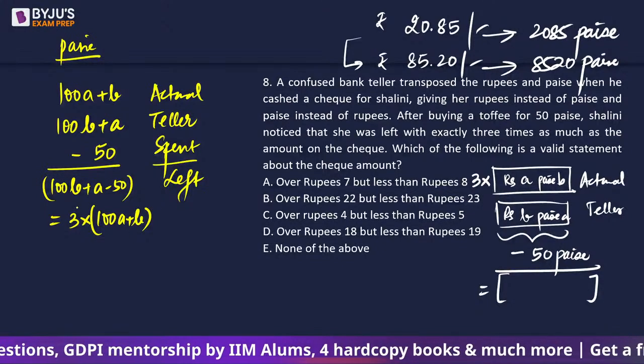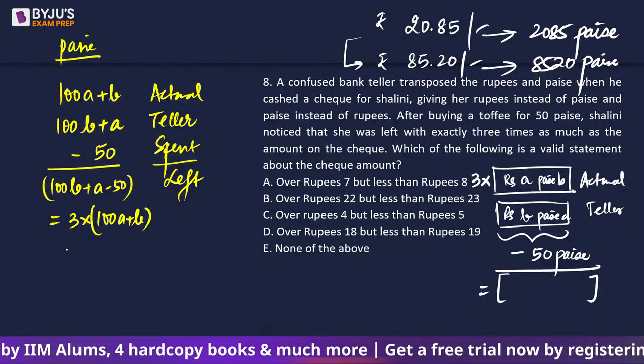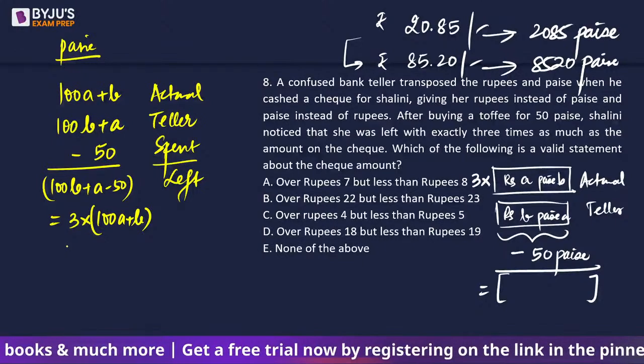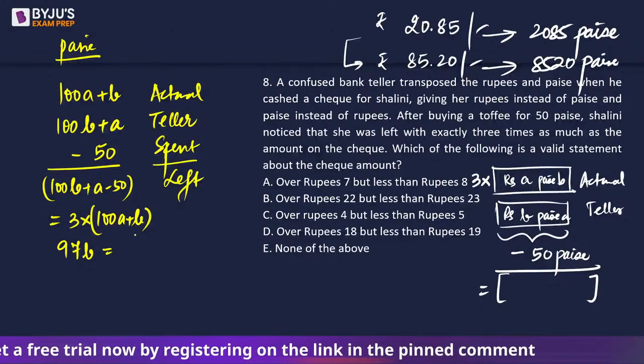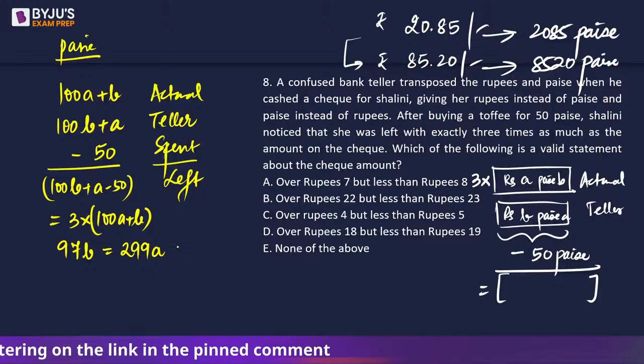So we will have 100b minus 3b, so 97b is equal to 300a minus a, which is 299a, and plus 50.